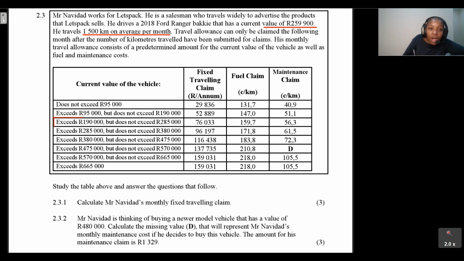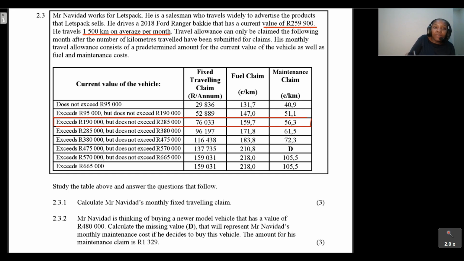His car exceeds 190,000 but does not exceed 285,000. So we are going to be looking at this row when calculating his fixed traveling claim for the month.